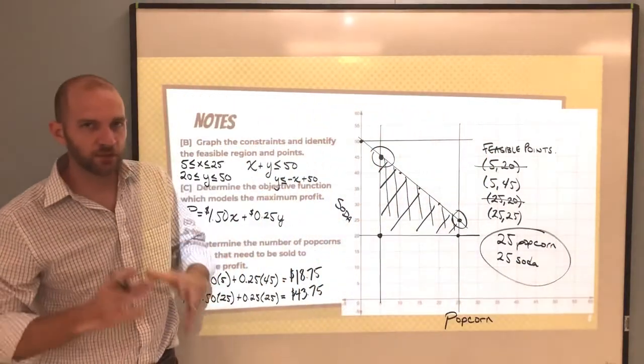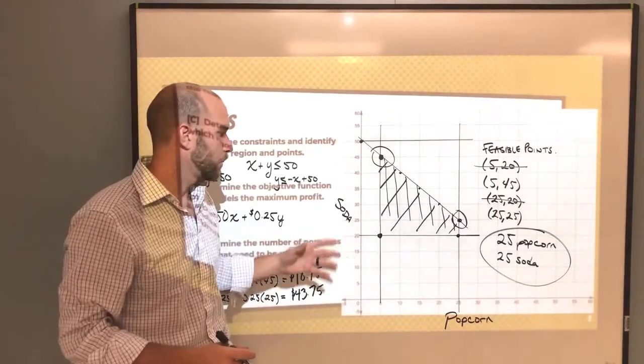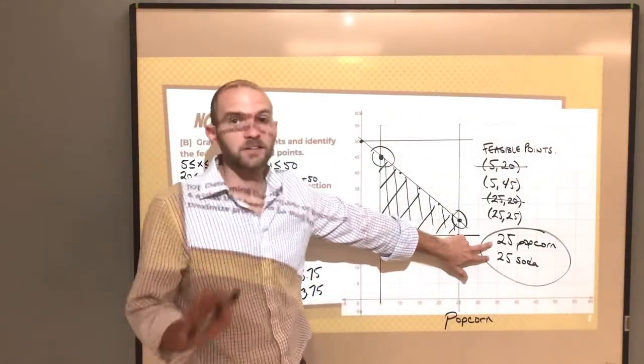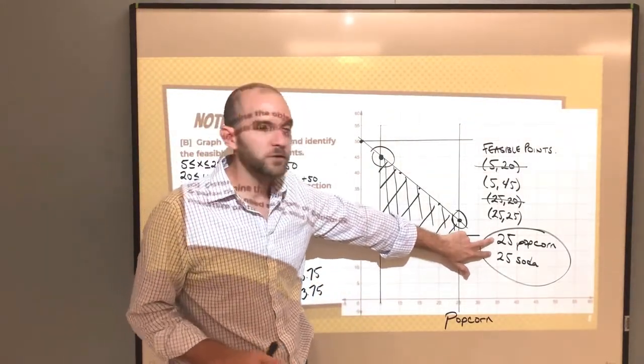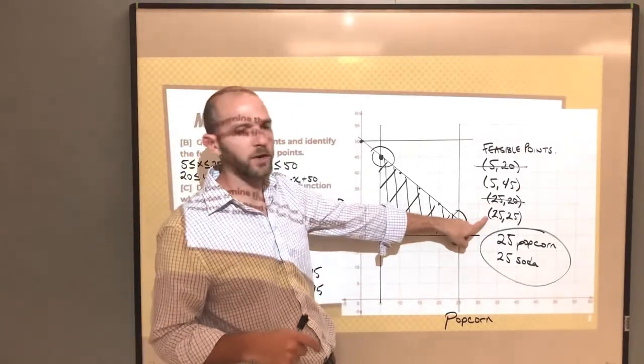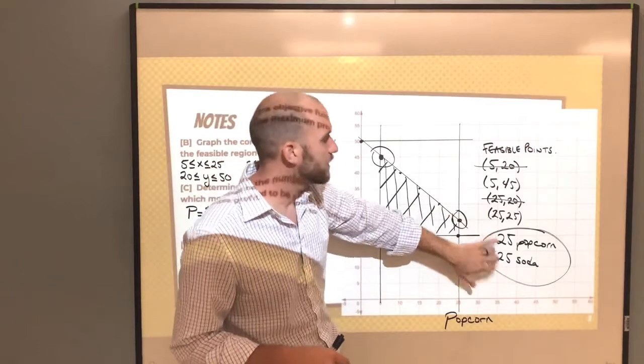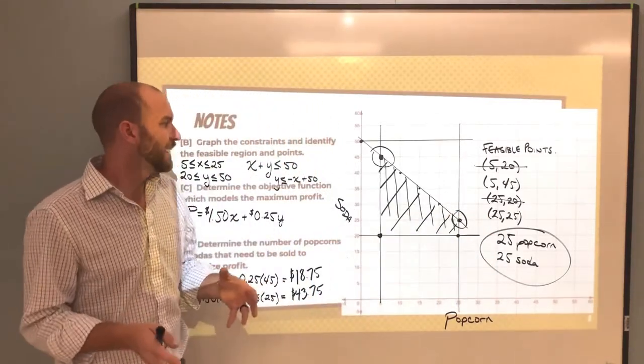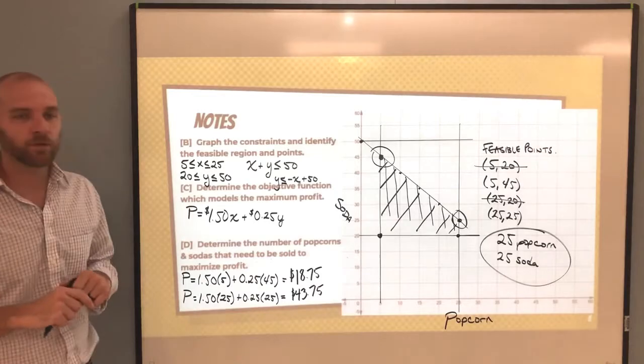And I always think it's good at the end of a linear programming problem to go ahead and write this out in terms of your variables. The reason I want to do this is this goes back and it makes sense of the problem instead of just saying, oh, well, it's this point right here, (25, 25). If you give this 25 popcorns and 25 sodas, it brings relevance back to the problem that you've done.